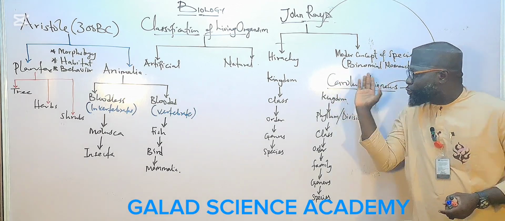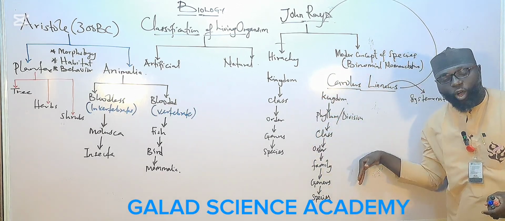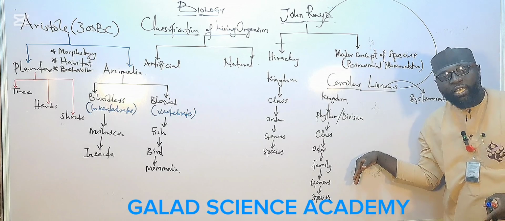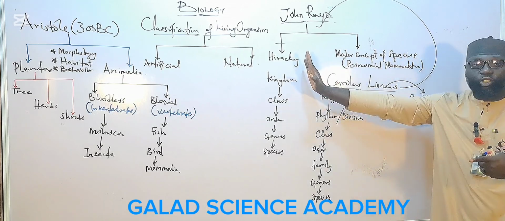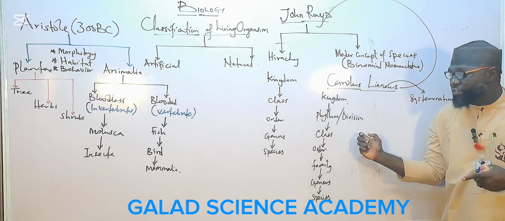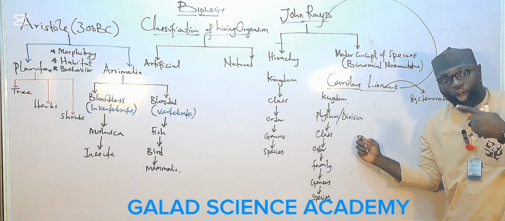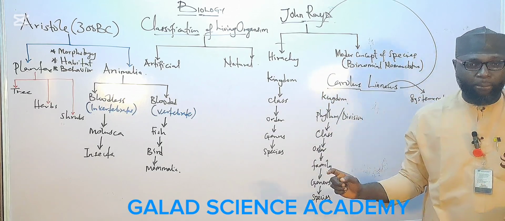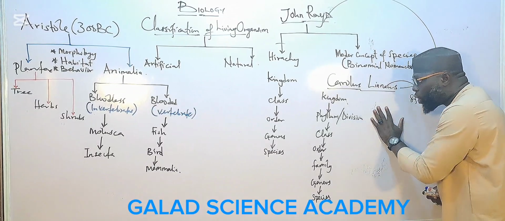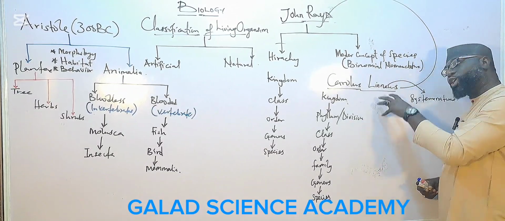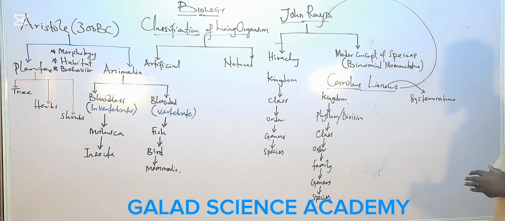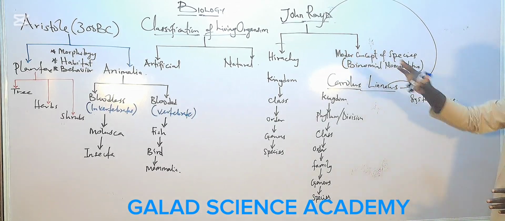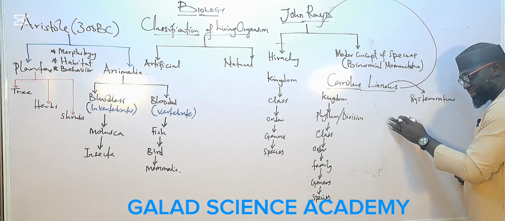So that's the first contribution of Carolus Linnaeus in the classification of living organisms. So the second contribution of Carolus Linnaeus in biological classification is what?